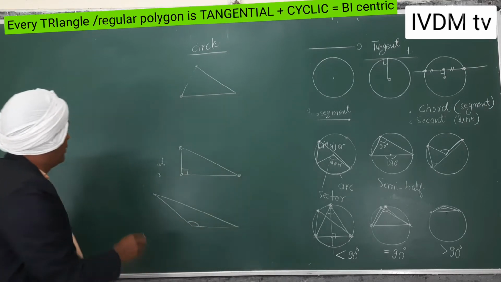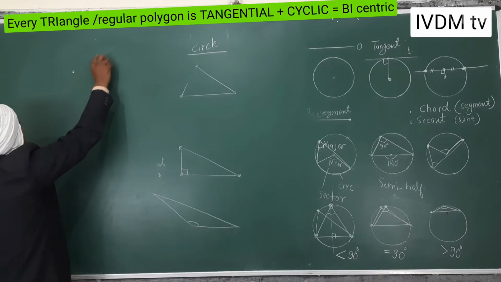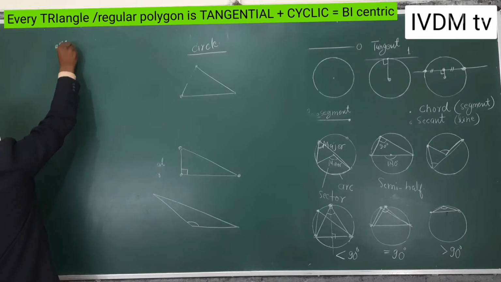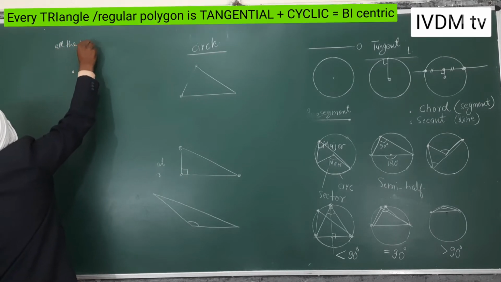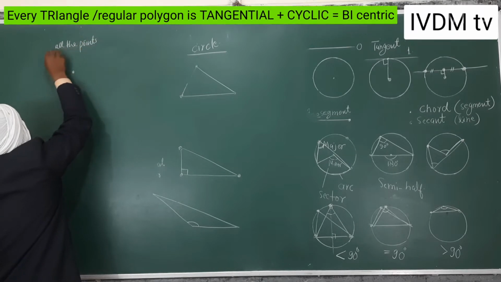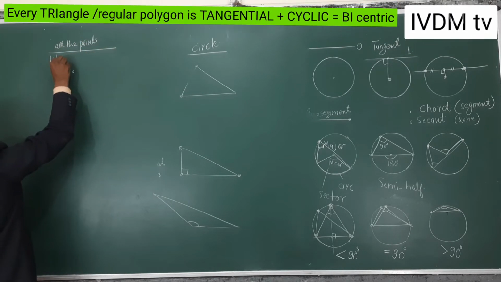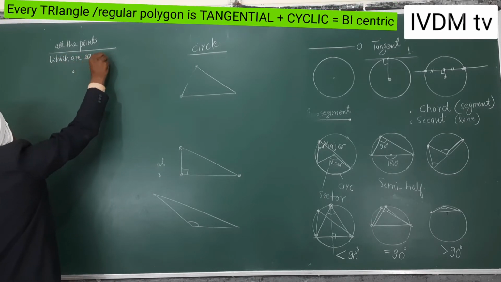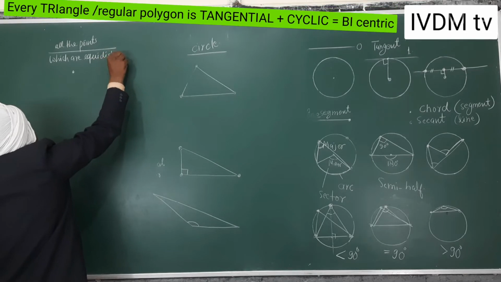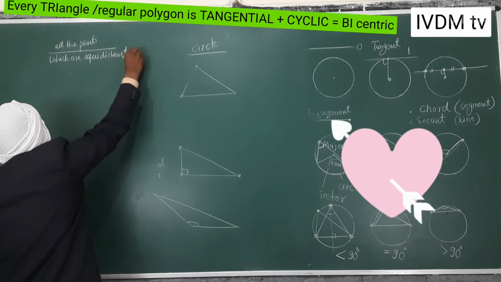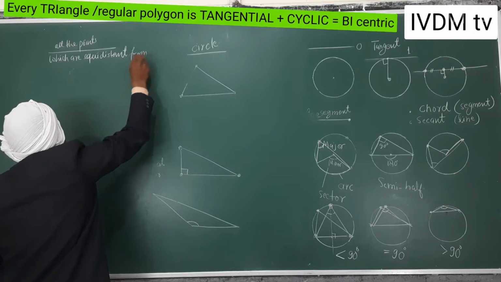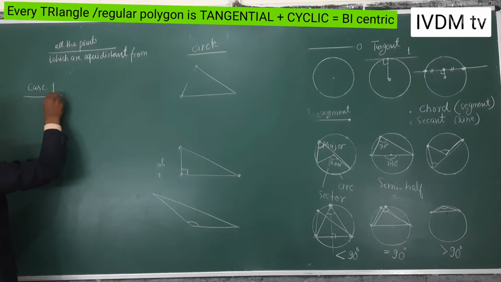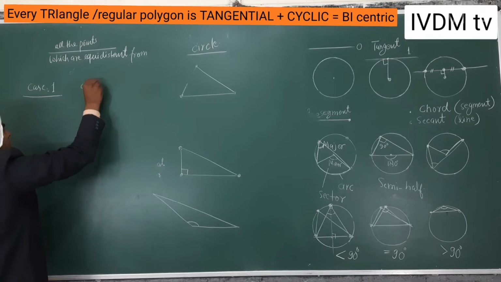So you have one point. All the points which are equidistant from a fixed point, that is case number 1.